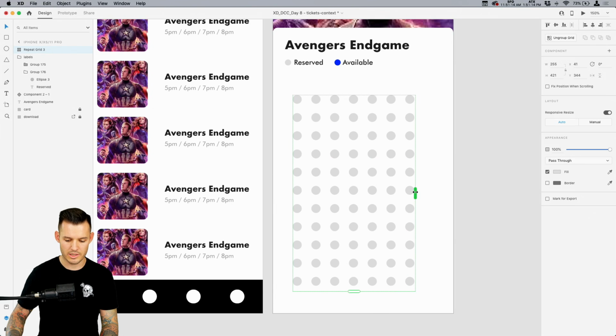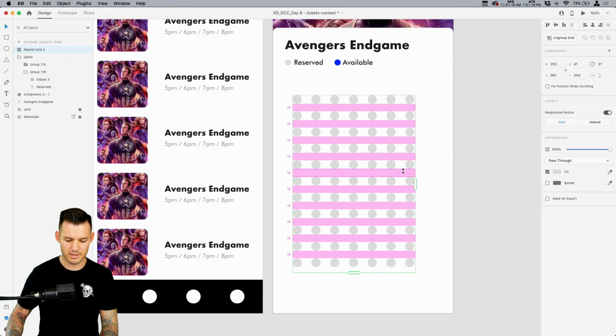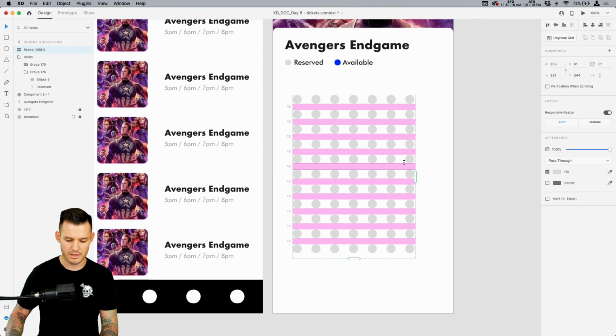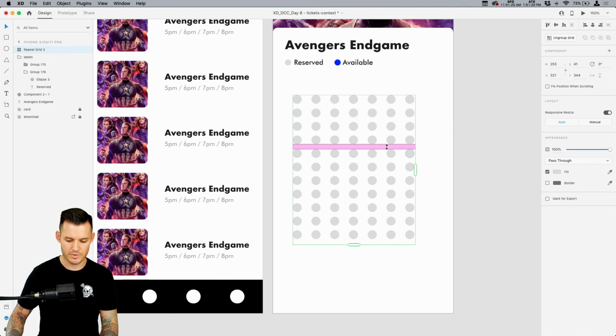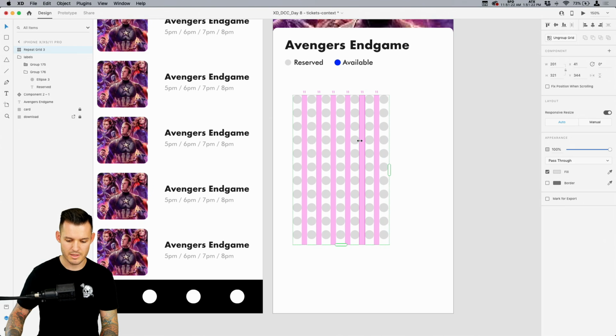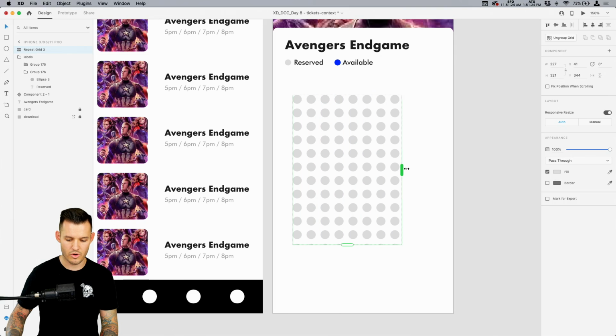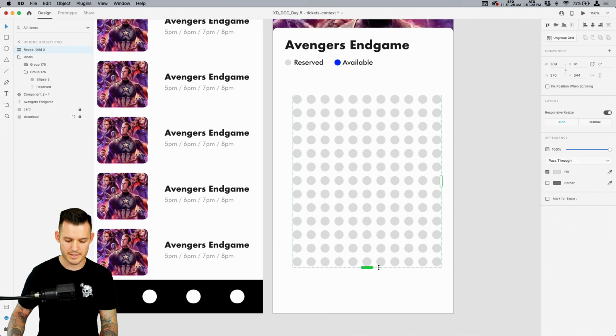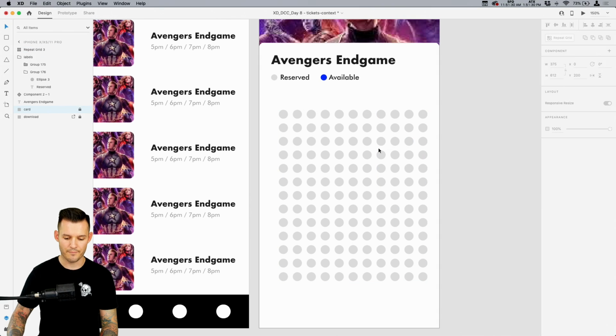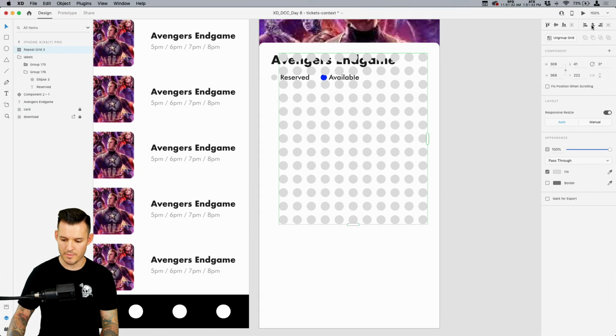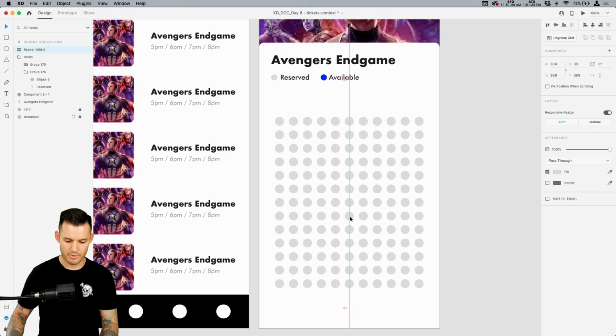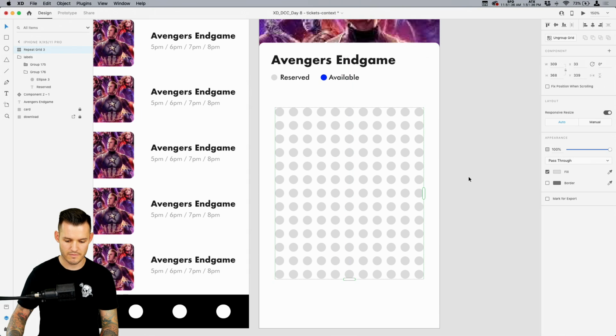What shall we do? I tell you what, let's thin it out a little bit, or let's bring down the spacing, maybe to be like 10 pixels in between the columns and the rows. Oh man, we got a seating chart that we're cooking up right now. This is going to be awesome. Okay, now I'm going to take that whole chart there. I'm going to center it. I'm going to bring it back down into the center of that area.